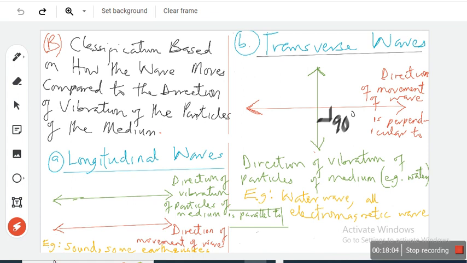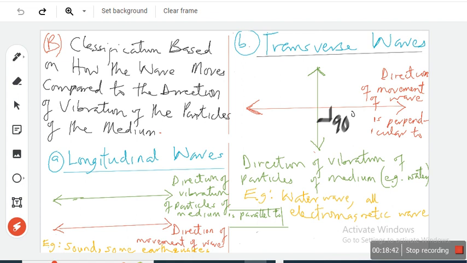For instance, when I drop a stone into the water, the ripples start spreading sideways, getting wider and wider. Assuming the water particles were also vibrating horizontally, same sideways, parallel, isn't it? We will call that what? But is that how the water particles vibrate? How do the water particles vibrate?